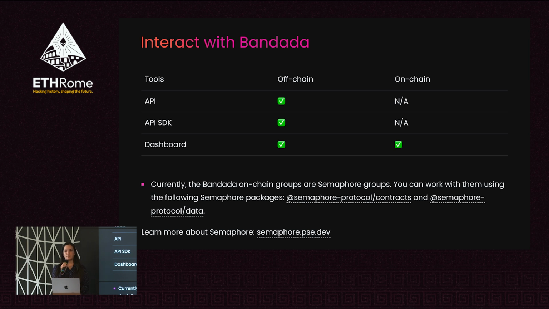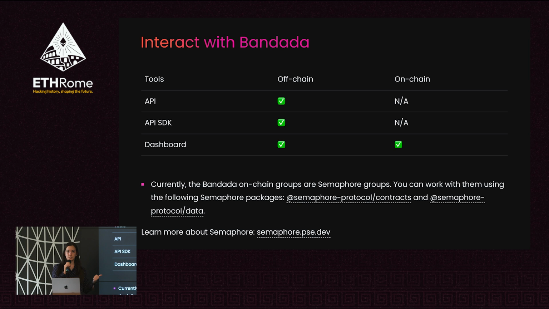You can interact with Bandada using the API SDK, and also the dashboard. For off-chain, all of them are implemented. And for on-chain, you can use the dashboard, and I will explain how you can interact more with the on-chain groups now. As I said before, the on-chain Bandada architecture is using the Semaphore on-chain architecture. And Semaphore is a zero-knowledge protocol for anonymous interactions.